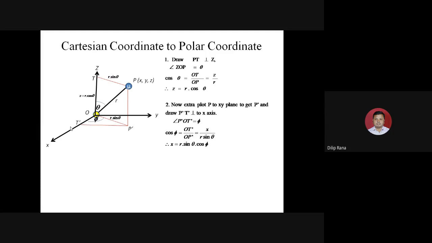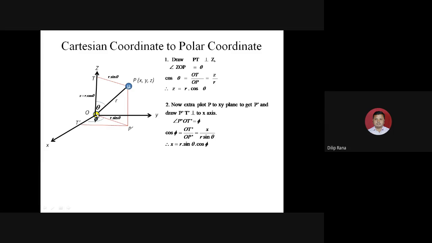First we extrapolated this point to the xy plane, that comes to be P dash. Then draw a perpendicular to the x-axis and connect this point to the nucleus. So the angle P dash O T dash is phi, and T dash P dash is perpendicular. If T dash P dash is perpendicular, OP dash will be the hypotenuse.